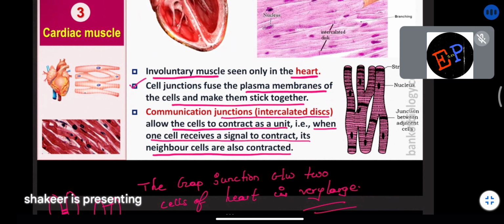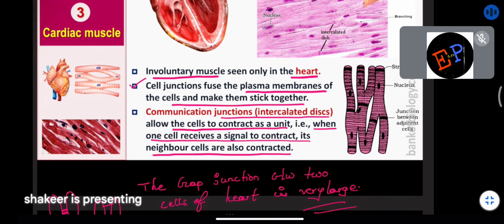Clear? In the heart, does each cell contract at a different time? No, all of them function together as one unit. And who is responsible? The overlapping, or fusing, of the cells is responsible for that. It means the cytoplasm of all the cells is interconnected, so that if one cell receives the signal, all the cells receive the signal.